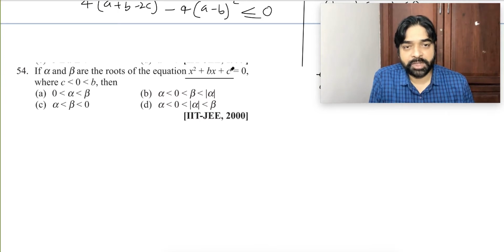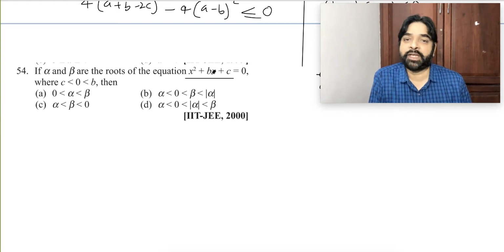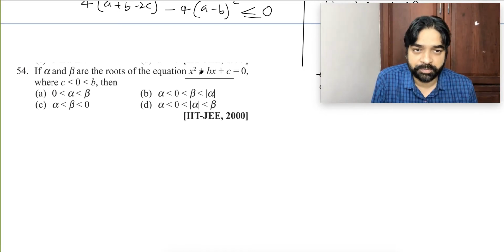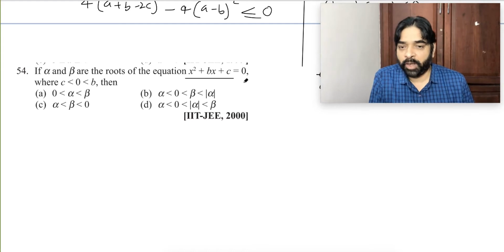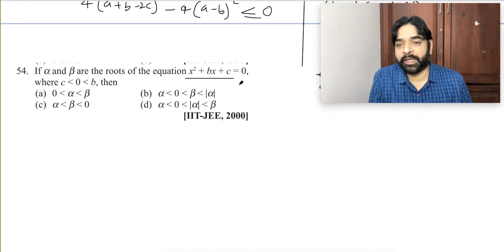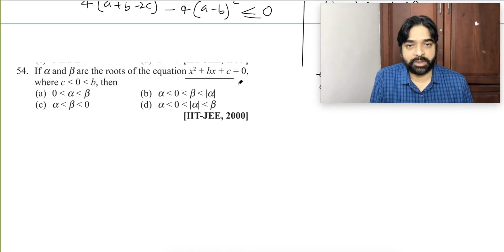A positive, C negative. Whenever A is positive and C is negative, means opposite sign, the roots will be of opposite sign and no need of checking. The discriminant D will always be positive. Remember, all of you? So one root will be positive, one root will be negative. There is no doubt about it. It's very clear that alpha, beta are of opposite sign.